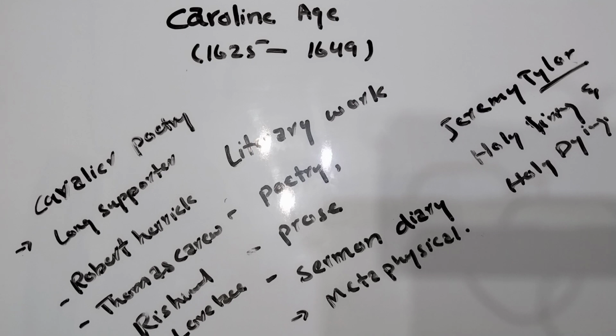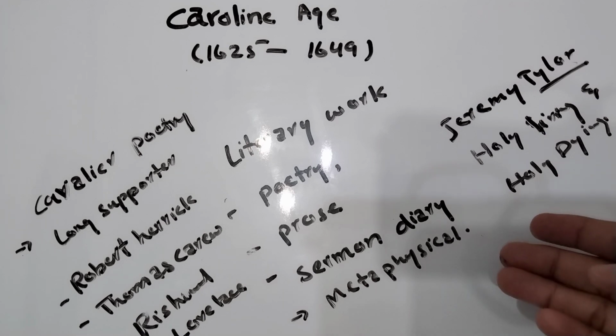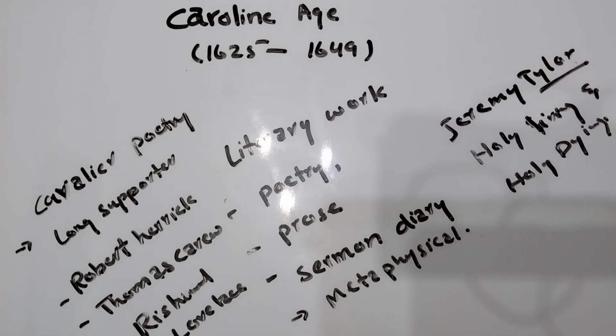They were the poets basically, and they worked for Charles. Sermons were written, and metaphysical poetry was at its peak in this age. So these were the literary background and the historical background of the whole era.